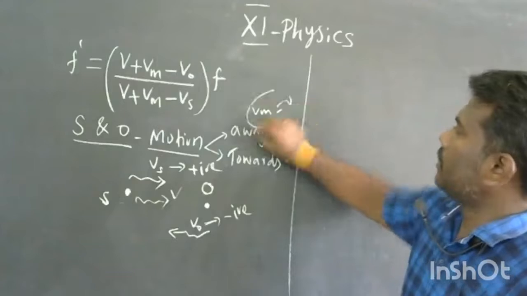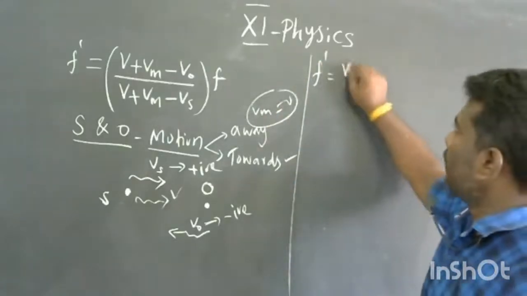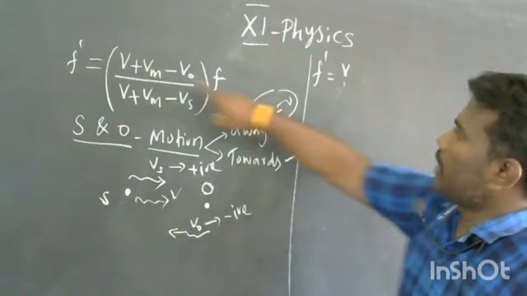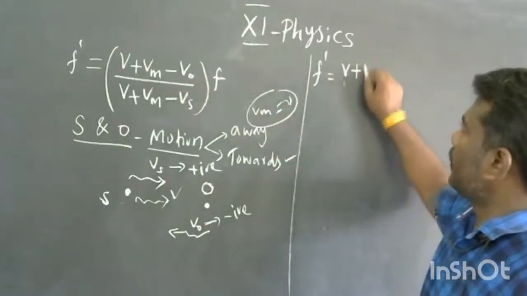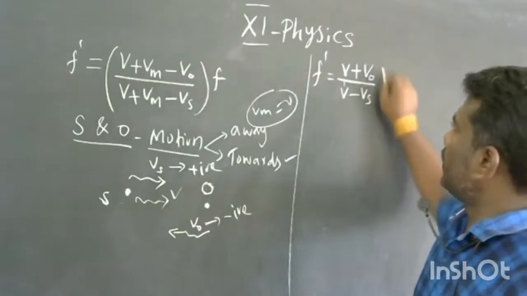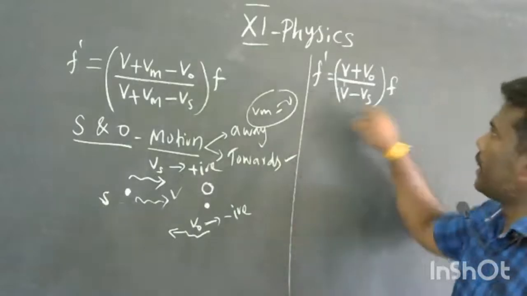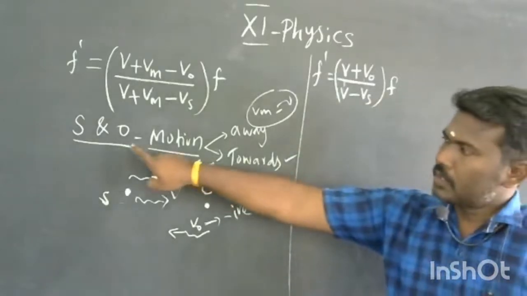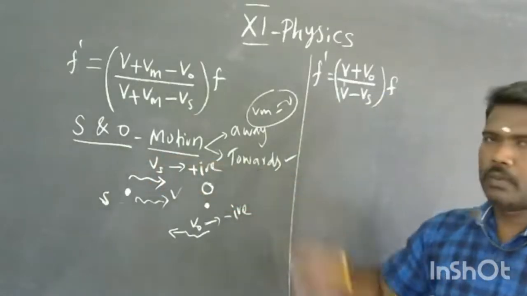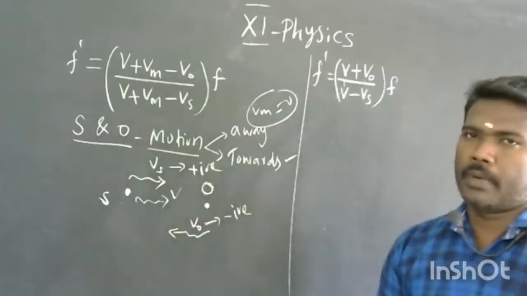So f dash is equal to, V naught is negative, and already here one negative sign is there, so V plus V naught divided by V minus Vs, into f. This is the relation between f dash and f when the source and observer are moving towards each other. And next, the source and observer moving away from each other.